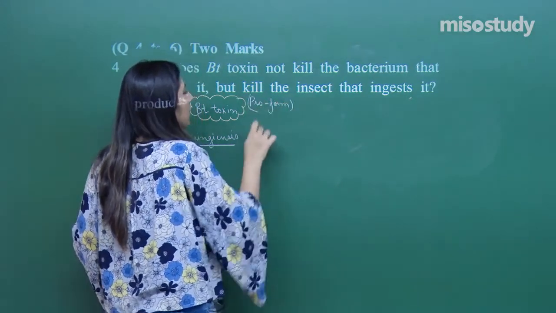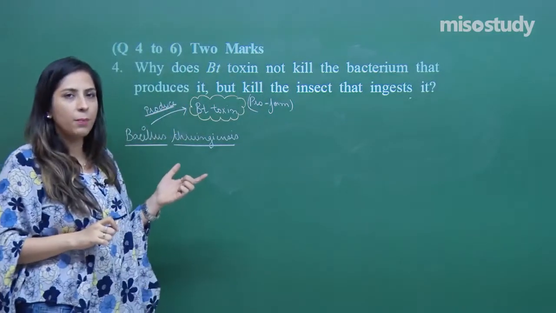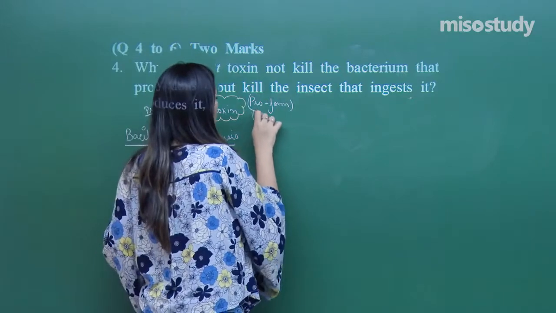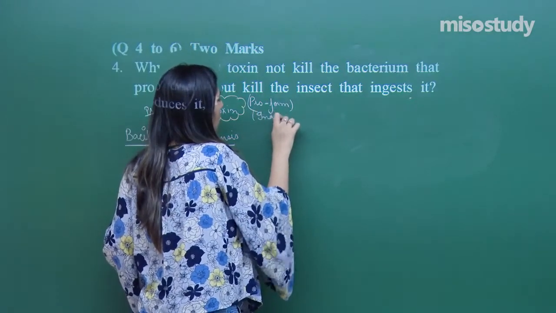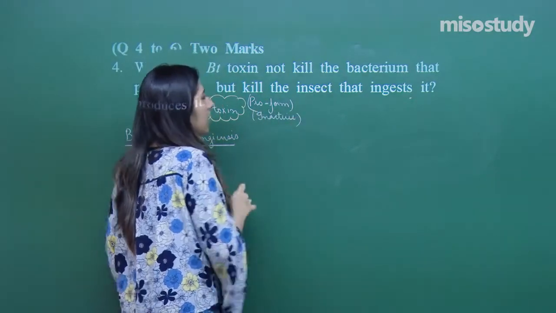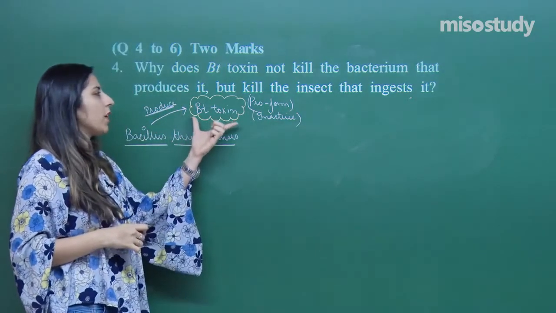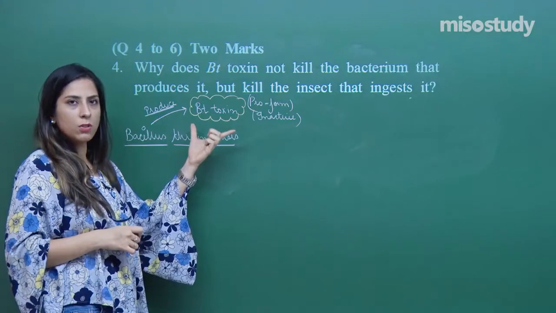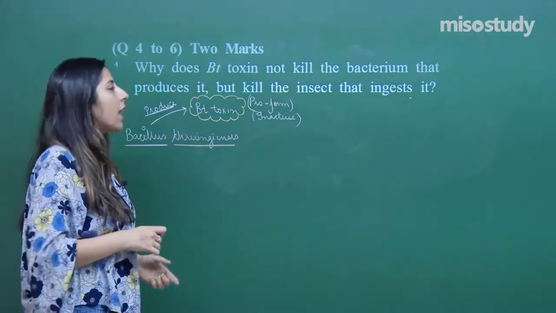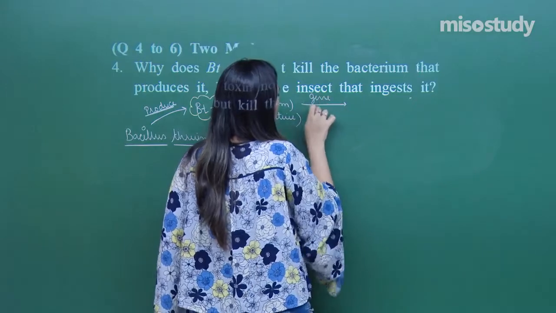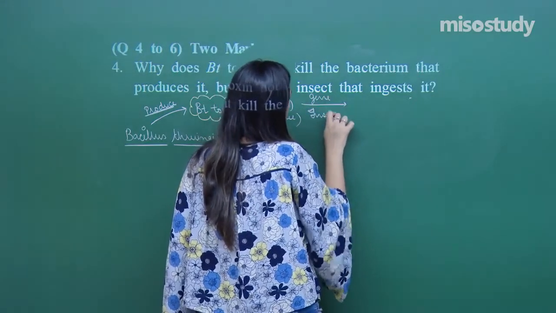Actually, it is a protein, so it is present in the pro form. Pro means inactive form. Right. Now, the gene which is responsible for production of this Bt toxin, which is also called an endotoxin, that gene is inserted into plant.